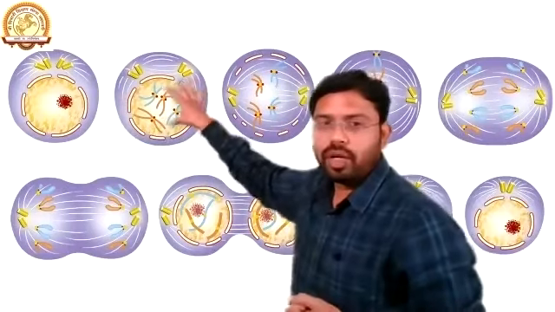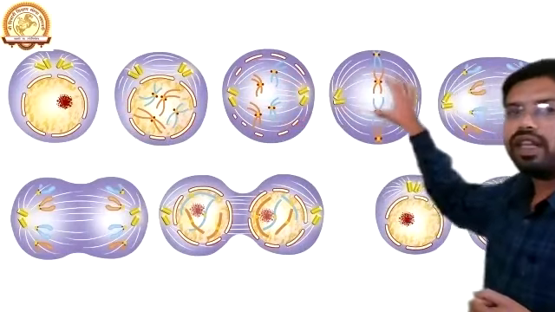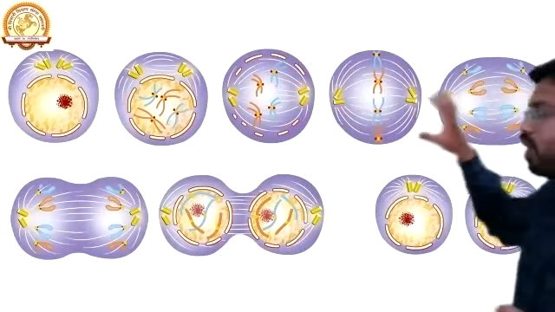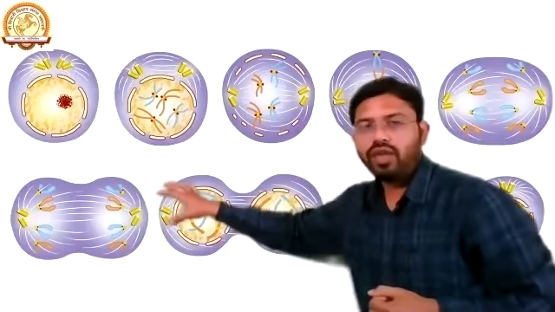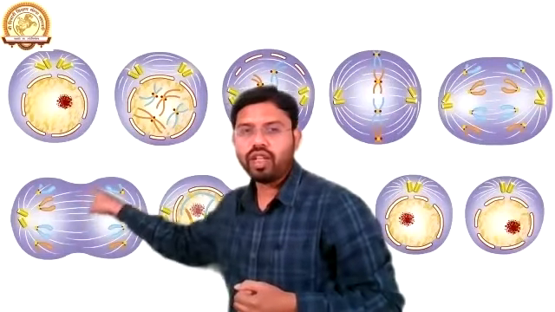After some time the cell changes into this form, then into this form, and slightly we observe at some stage the formation of groups.